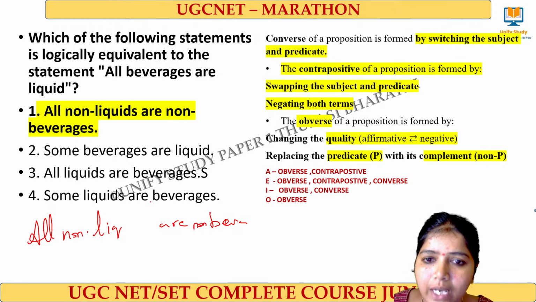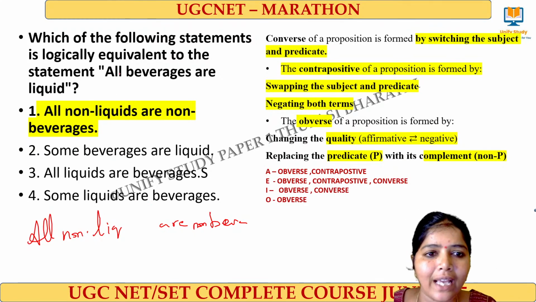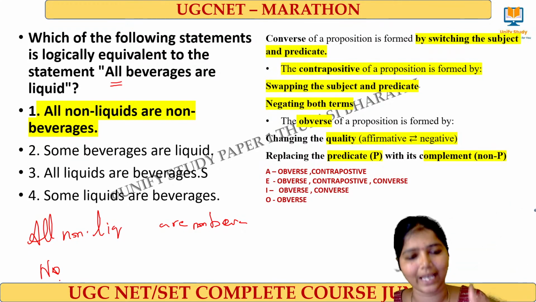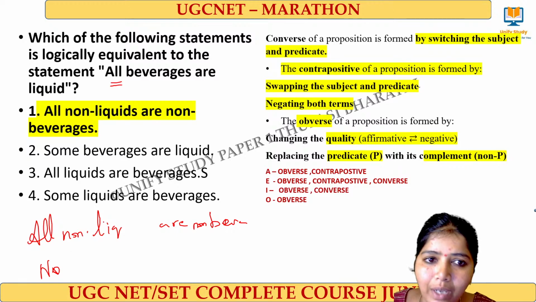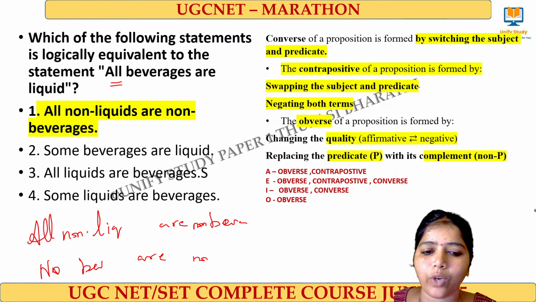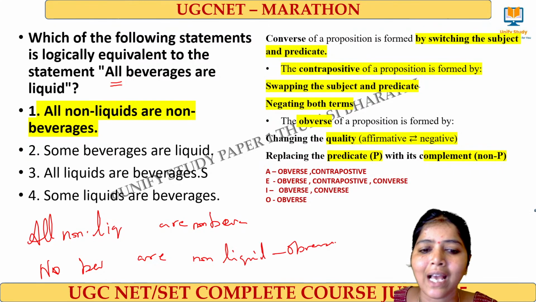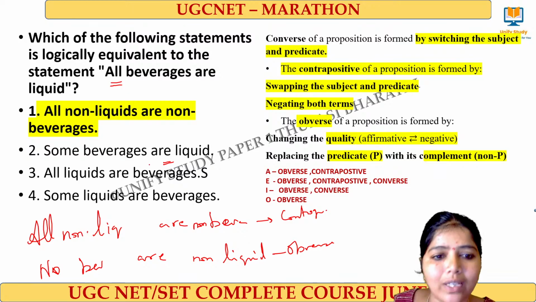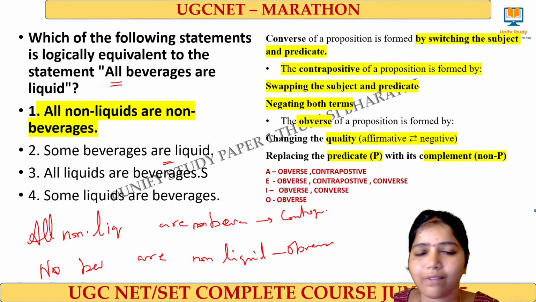Let me check also with the other statement, with the obverse. What is the obverse here? I have to change the quality. If it is all, then I have to introduce no here. That is, universal negative I have to bring. And then beverages remain the same, are non-liquid. This is the obverse of that statement and this is the contrapositive of the statement. Am I clear? Here, some beverages are liquids definitely will not come. All liquids are beverages definitely will not come.